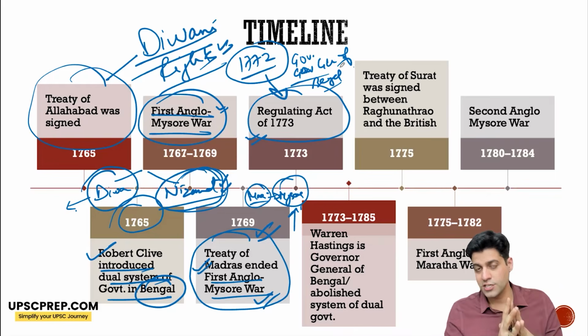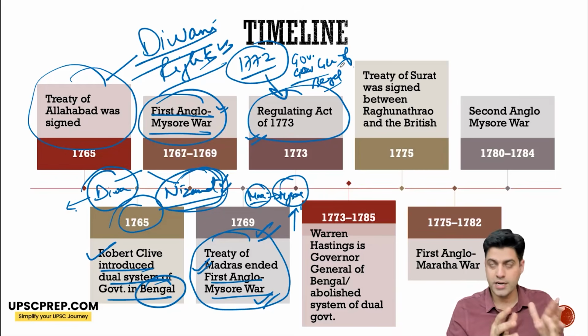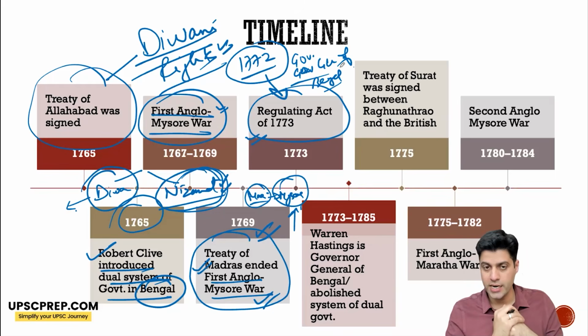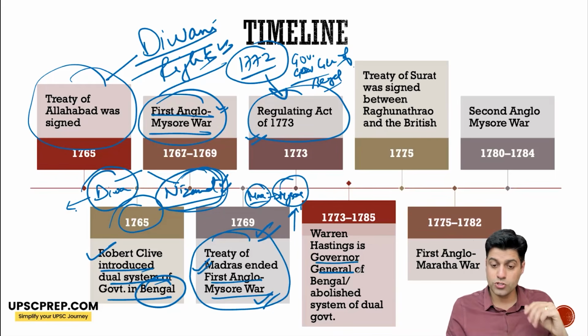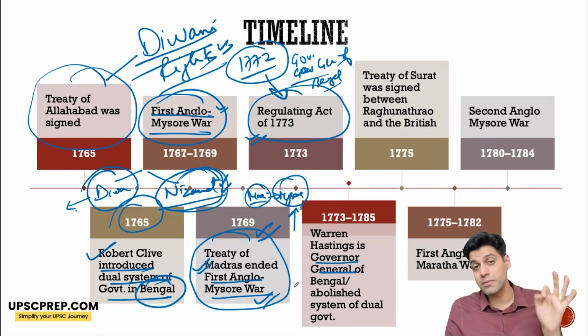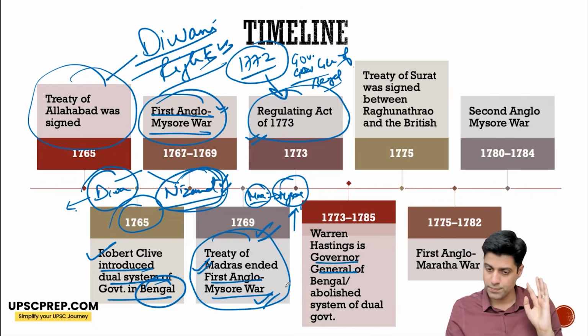So Warren Hastings became the first Governor General of Bengal. He remained at this post till 1785. So he became the first Governor General. Also, there was a Supreme Court established in Calcutta. Okay. But the powers of Supreme Court were not defined.